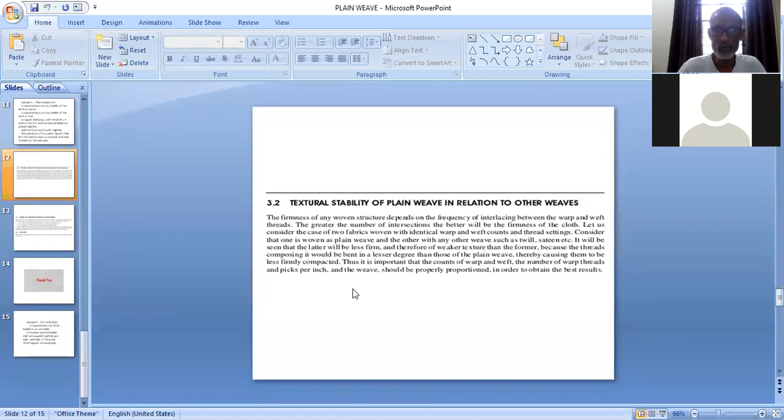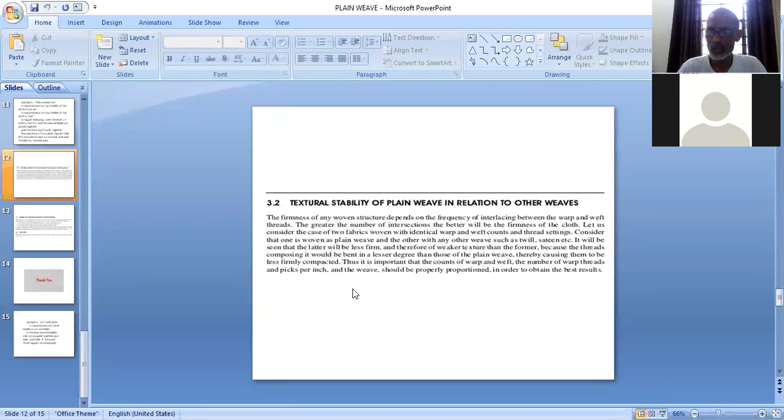The firmness of any view structure depends on the frequency of interlacing between the warp and weft threads. किसी भी woven fabric का जो firmness है, जो strong, कितना strong होगा, that depends on the frequency of interlacing between the warp and weft. मतलब उसका interlacing order क्या है? How more frequently they are interlaced. What is the interlacing order? That is going to decide the firmness of the fabric. The greater the number of intersections,